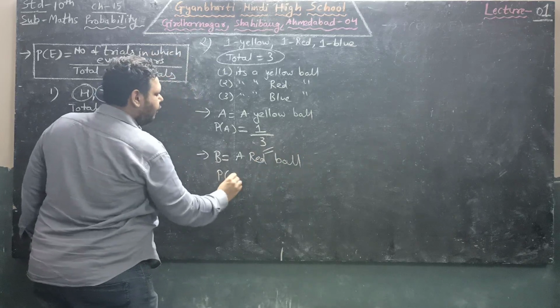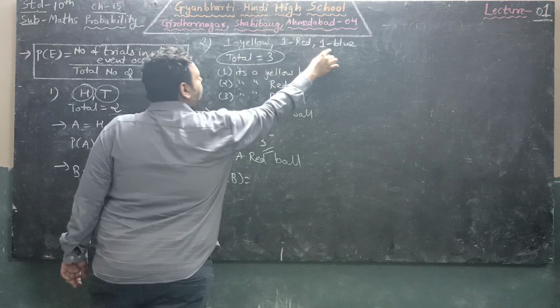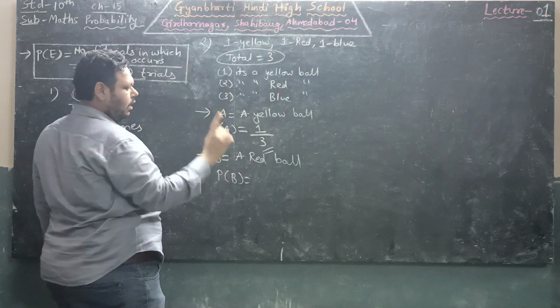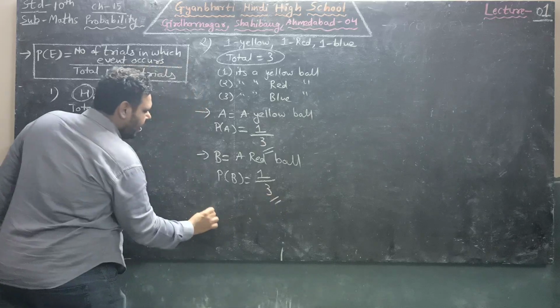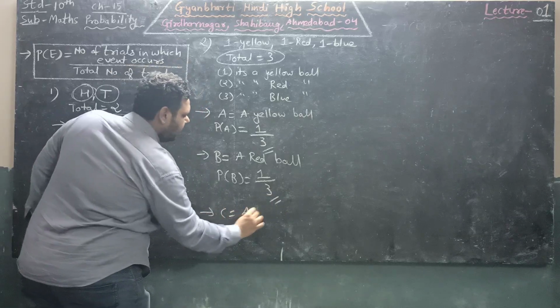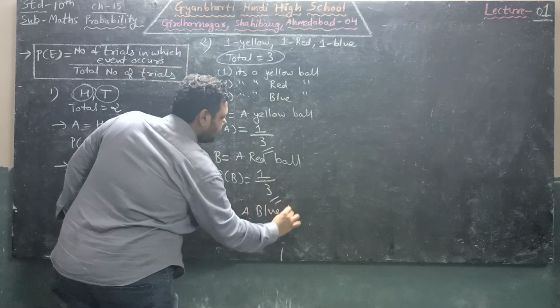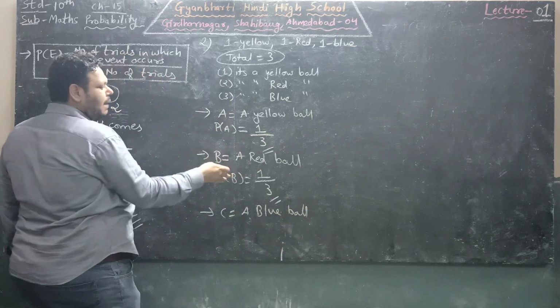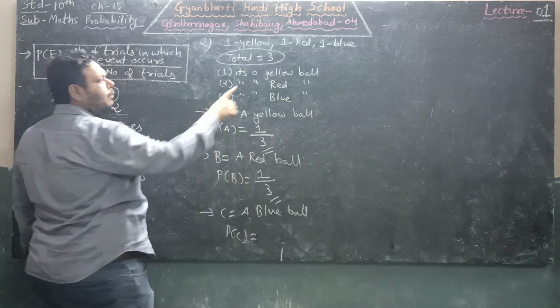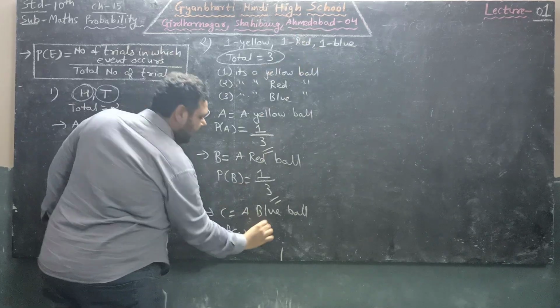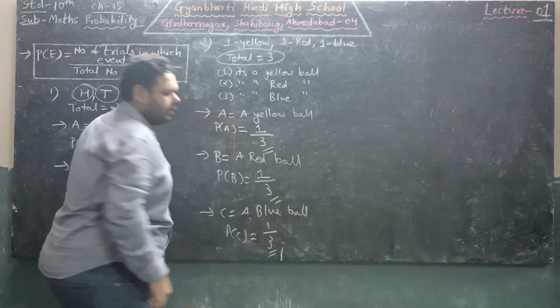Out of 3 balls we have only one red ball. So probability will be 1 upon 3. And the third one, a blue ball. Same as both cases, probability of C, taking a blue ball, there is only one blue ball, so 1 upon 3.